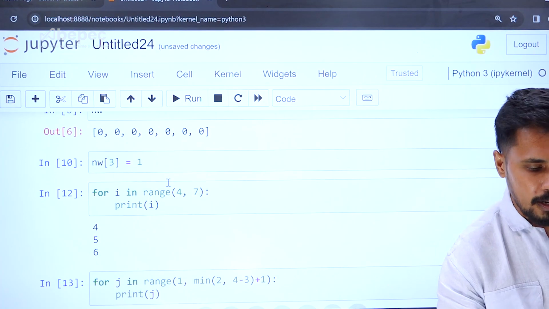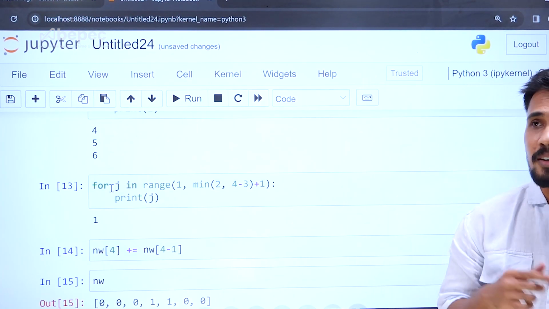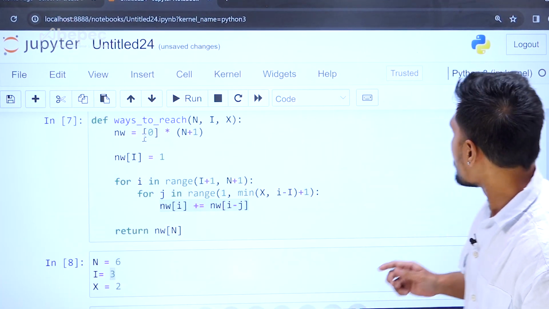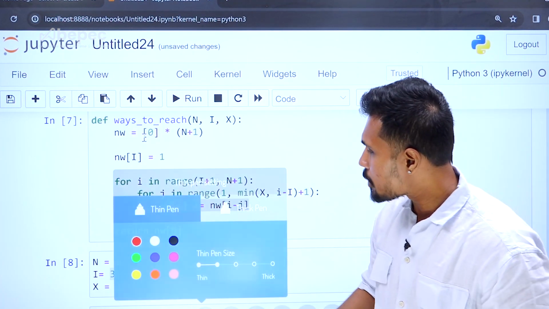Now again I want to make another move. So if you go back, what exactly happened? How exactly does this nested loop run? If you go back to this example here, we are now trying to run this particular nested loop.